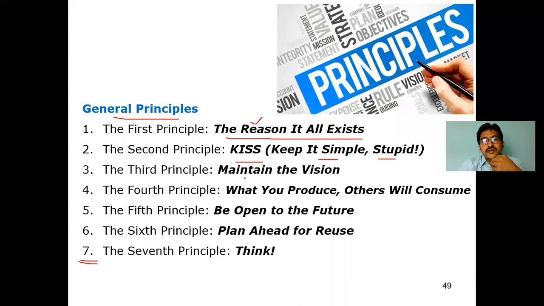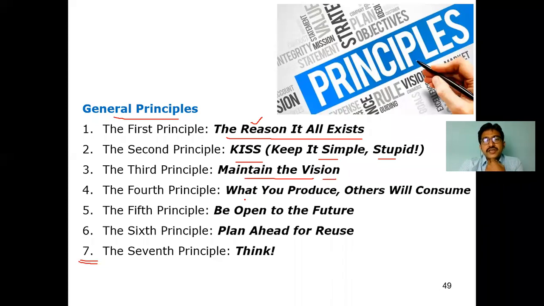The third principle is maintain the vision, because if you don't have the vision, what do I need to do, for what purpose am I going to develop that solution? What is called vision? A proper prediction, a future direction, a goal, a clear idea of what to do is called vision. So we have to maintain the vision clearly. If you miss the vision sometimes in the middle of the implementation of your problem, definitely you will be the loser for that. So always the vision should be very clear, right?